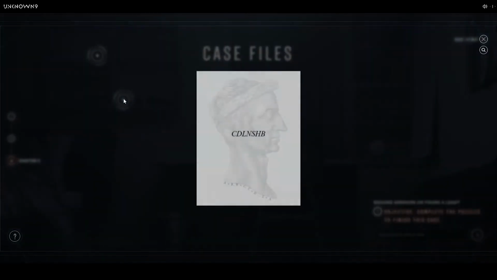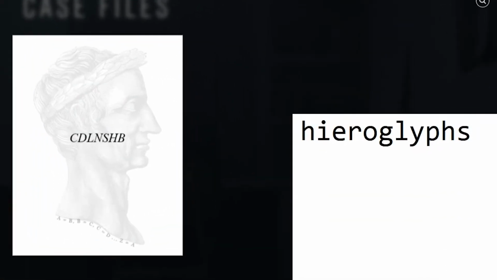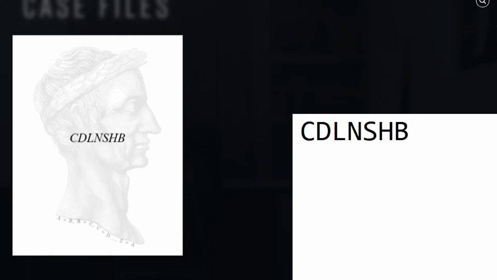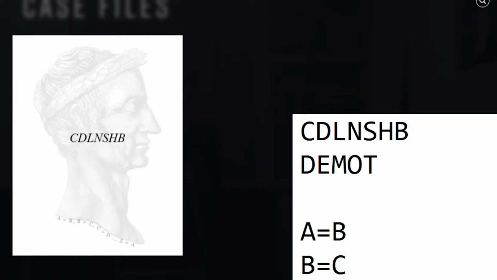Okay. Cipher. Alright, so we're gonna try and solve the cipher. CDLNSHB. A is equal to B, B is equal to C, C is equal to D, and so on. Okay. So C is equal to D, E, M, O, T, I, C. Demotic?